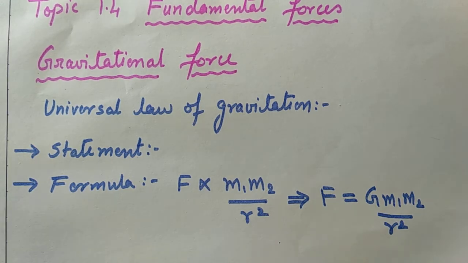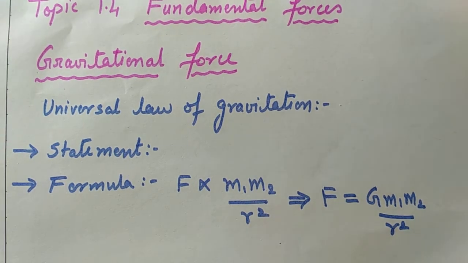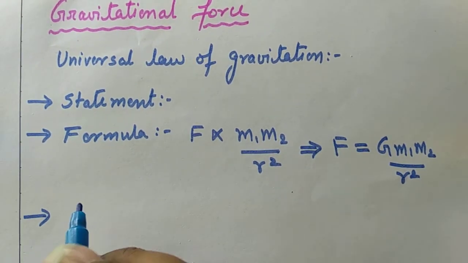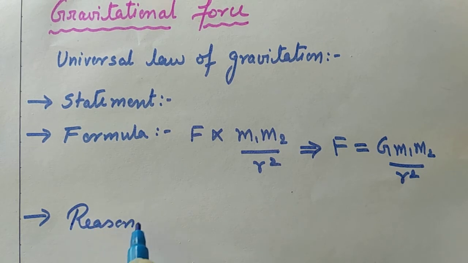So now first we'll see what is the reason because of which this gravitational force acts between two bodies. So the reason for the gravitational force is actually the mass of the body. Each and every body which has mass will attract every other body having mass with this gravitational force.